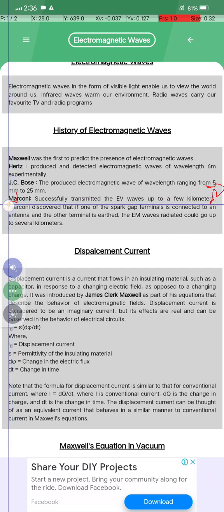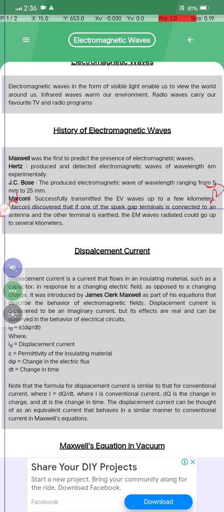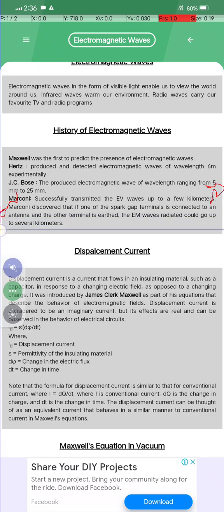a few kilometers, and Marconi discovered that if one terminal of the spark gap is connected to an antenna and the other terminal is earthed, the EM waves radiated could go up to several kilometers.